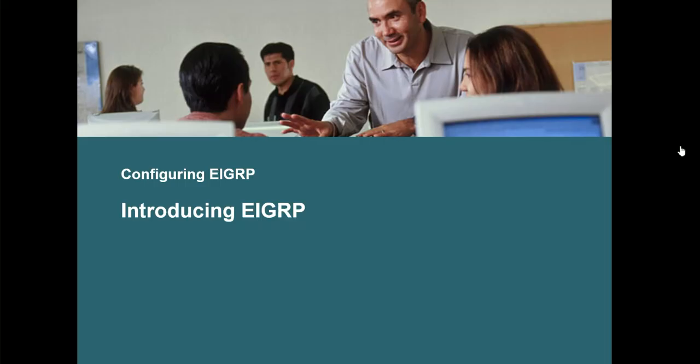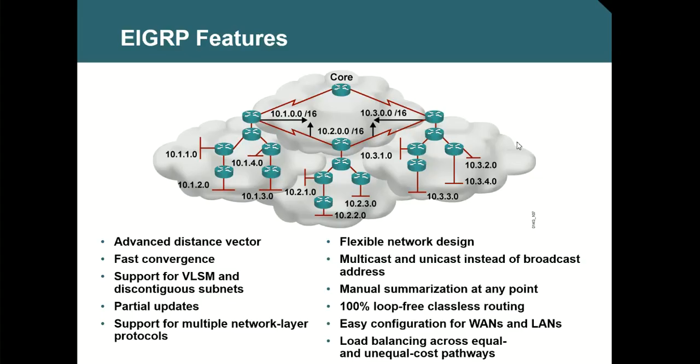Enhanced Interior Gateway Routing Protocol works in a group. As a result, it avoids unnecessary distribution of route information. If you take RIP, there is no grouping system there.